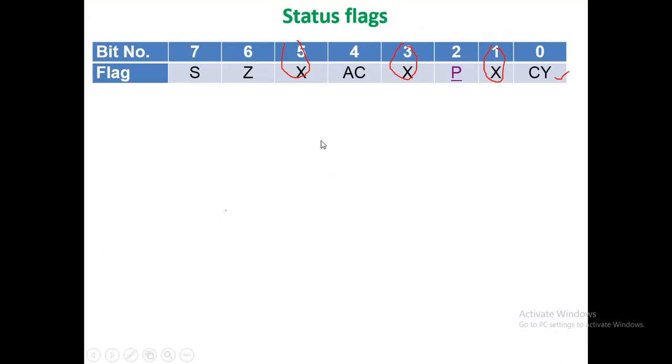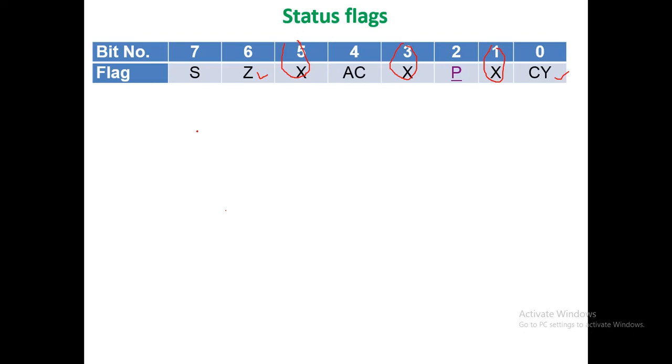The next flag is auxiliary carry. After performing the operation, if a carry is generated from the third bit to the fourth bit, then auxiliary carry is set to 1, else it is set to 0. The next flag is zero. The zero flag is set to 1 if the result of the operation is 0, else it is set to 0.